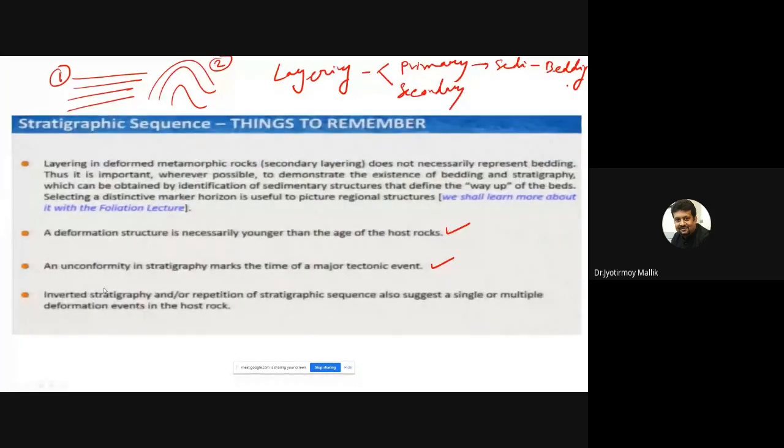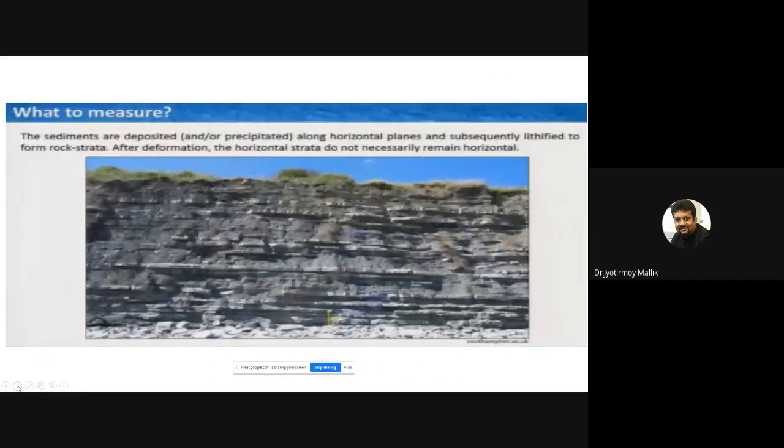The last point: inverted stratigraphy or repetition of stratigraphic sequence also suggests single or multiple deformation events in the host rock. We will discuss why later on. So what to measure? The sediments are deposited and or precipitated along horizontal planes. This is called the law of horizontality. You will learn about it in your principles of stratigraphy lecture. They are subsequently lithified to form rock strata. You know how sedimentary rocks are formed.